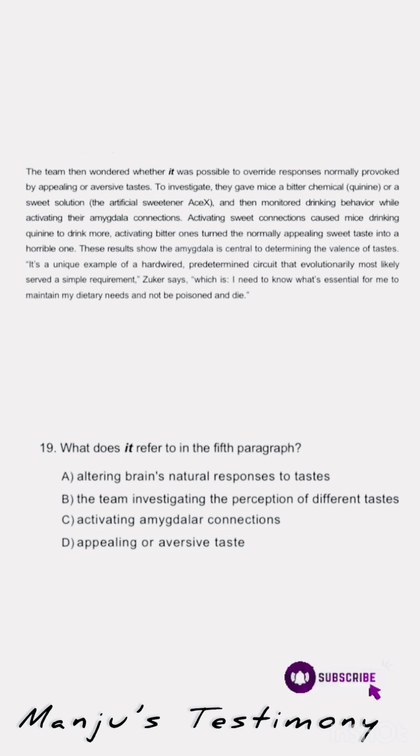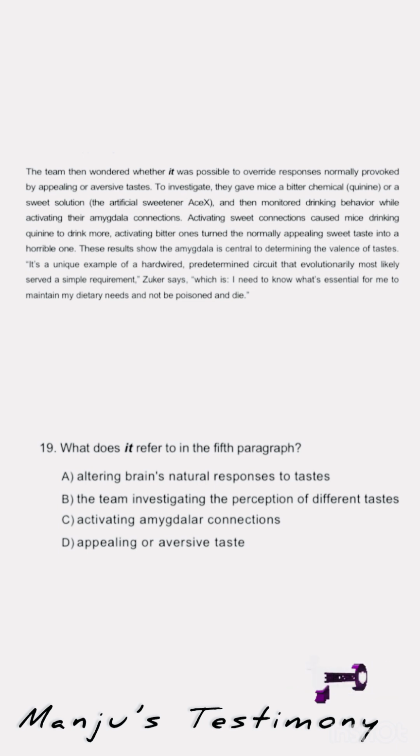Let's move on to the next option, activating amygdala connections. It is mentioned here, reading the second sentence: to investigate, they gave mice a bitter chemical or a sweet solution and then monitored drinking behavior while activating their amygdala connections. So when we connect the meaning of both sentences, it is like this. The researchers wanted to check whether it was possible to override the brain's natural response.